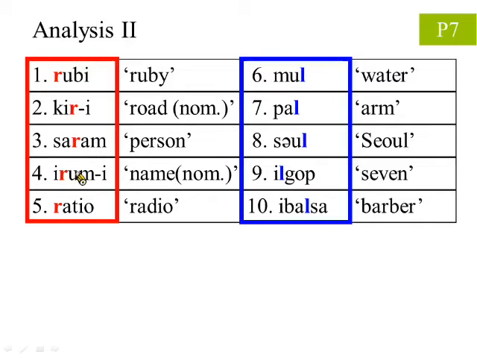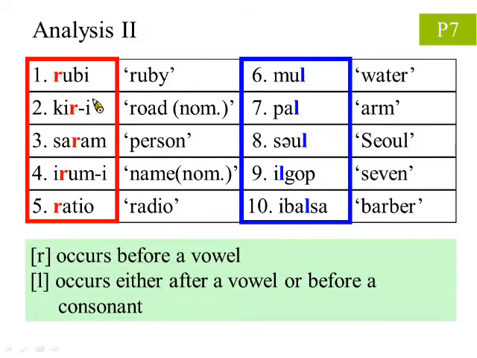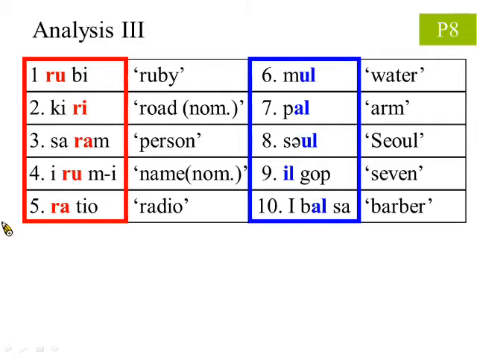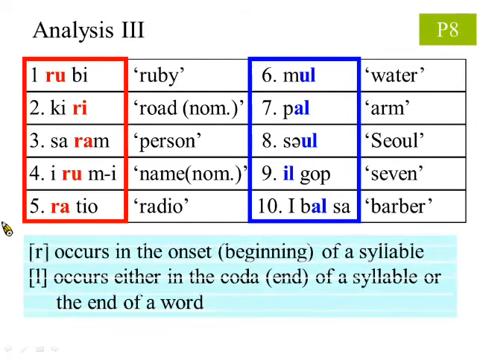Here we see the same table from before, but we analyze it in another way. The sound L occurs before a vowel, and the sound R can occur either after a vowel or before a consonant. Here is again the same table. We analyze it in a third way. The sound L occurs in the onset, which means the beginning of a syllable. On the other hand, the sound R occurs in the coda, which means the end of a syllable or at the end of a word.